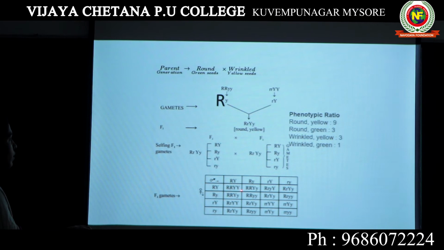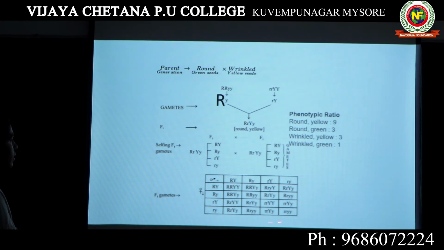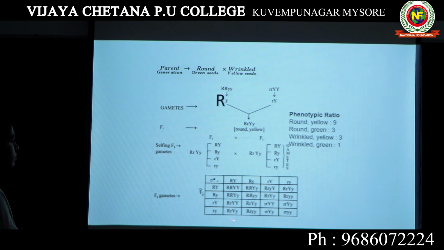Okay, so that particular combination will be written here. So these 16 are the actual F2 generation we are getting. These 16 are the F2 generation plants that we will be getting. When we write the phenotypic ratio for that, we will get 9 round yellow, 3 round green, 3 wrinkled yellow and 1 wrinkled green.